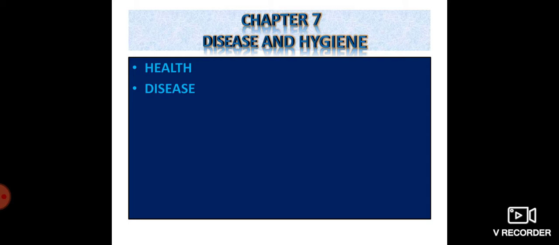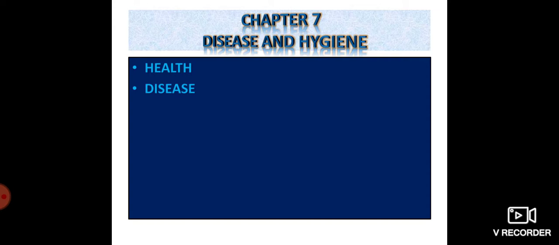So what is a disease? Disease means any physical or functional change in the body from a normal state which causes discomfort or disability. That is called a disease. And disease can occur in different ways. Different reasons are there. What are the reasons which cause disease?